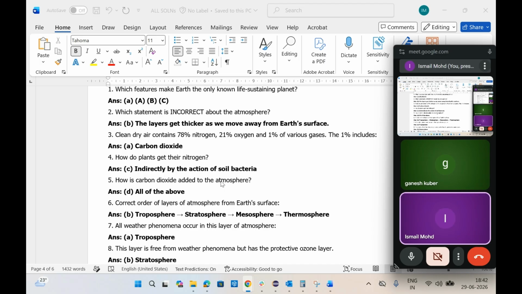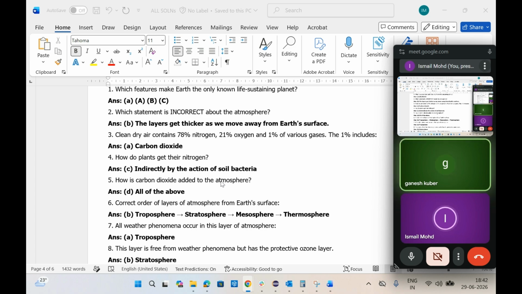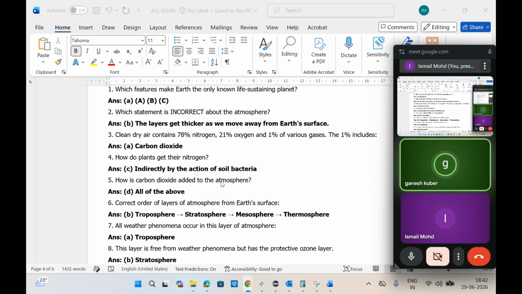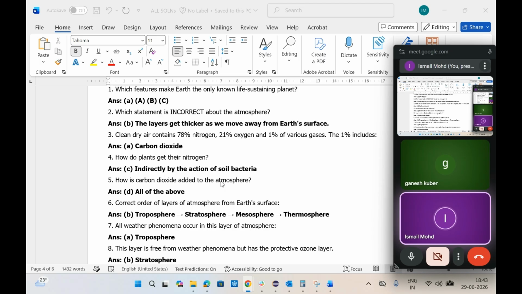Next one. The composition of air varies, but a clean dry sample contains 71% nitrogen, 21% oxygen, 1% other gases like dash. Like carbon dioxide. How do plants get their nitrogen? Indirectly by the action of soil bacteria. That is the answer. Carbon dioxide is the raw material used by plants to prepare food and release oxygen.